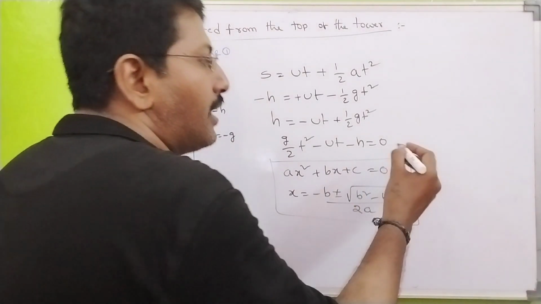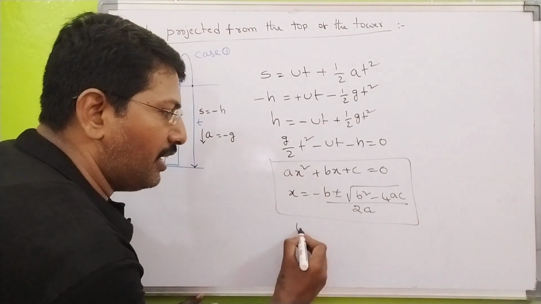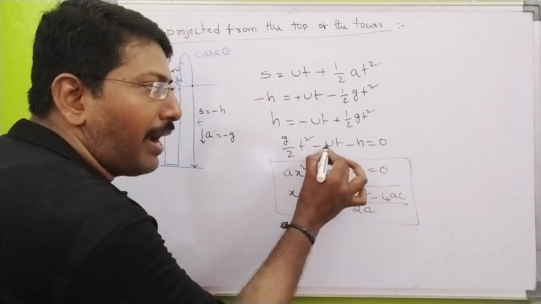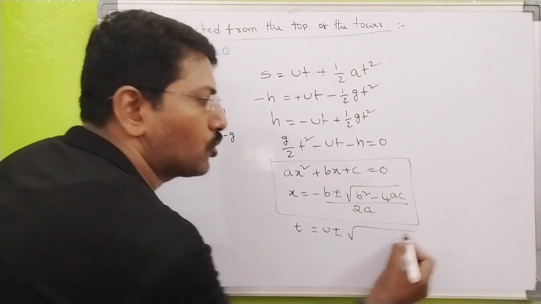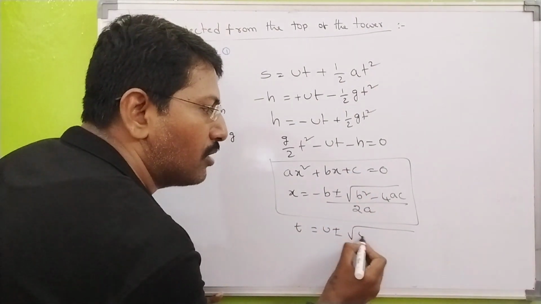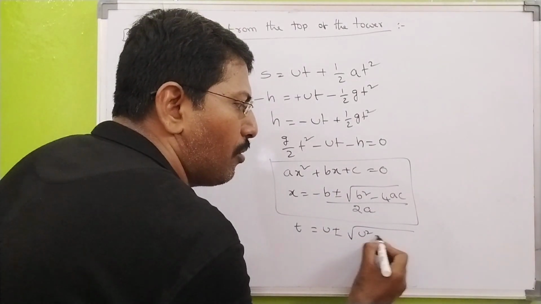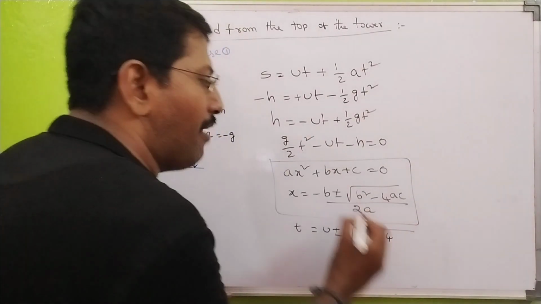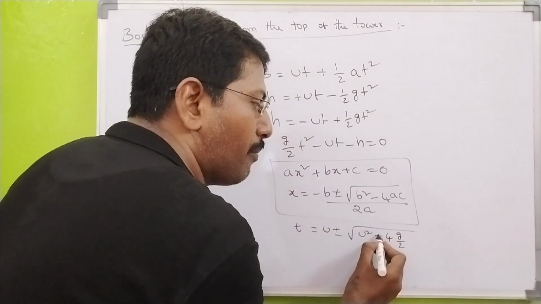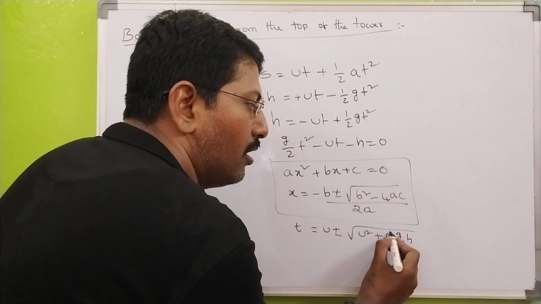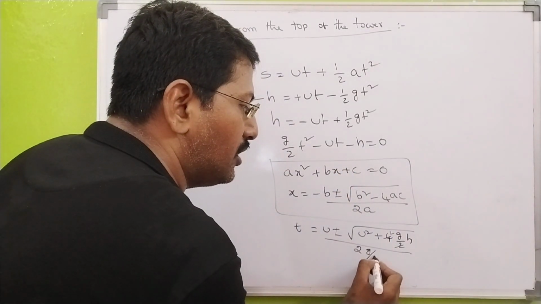Now how to calculate the t value from this equation? Simply see here, x represents t here, so t equals minus of minus u, plus or minus square root of b square, which means u square, minus 4 times a, which is g by 2, times c, which is minus H, divided by 2a, where a is g by 2.